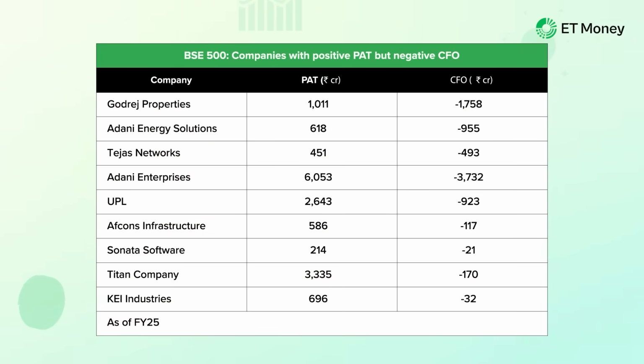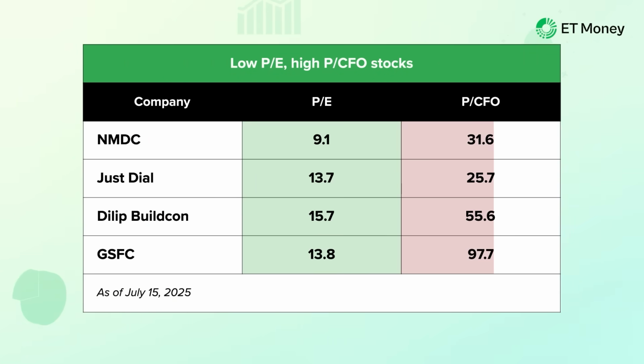Take a look at some companies in the BSE 500 that have posted a net profit but whose cash flows are negative. This discrepancy could very well be due to the nature of business and accounting rules. Yet the deviation between the profit and CFO should not be taken lightly. And that's why it makes sense to check a company's market cap to CFO ratio in addition to the PE ratio. If a company looks cheap on PE but expensive on P to CFO, the earnings may not be very reliable. Now on your screen are some companies that illustrate this.